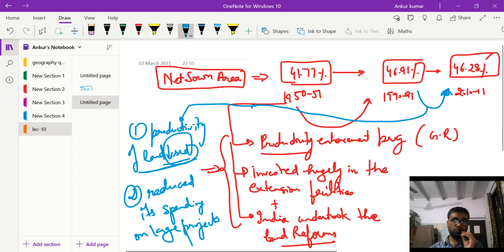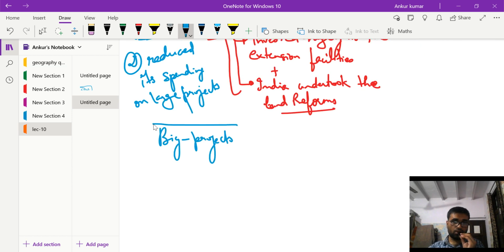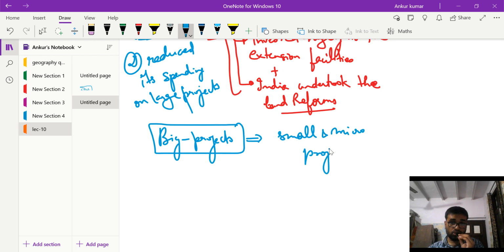India shifted its gear from big projects to small and micro projects.